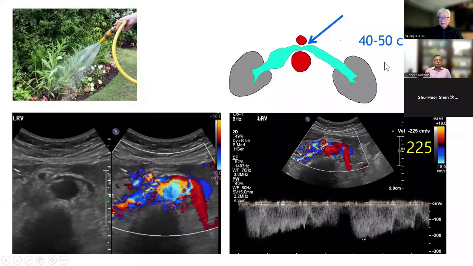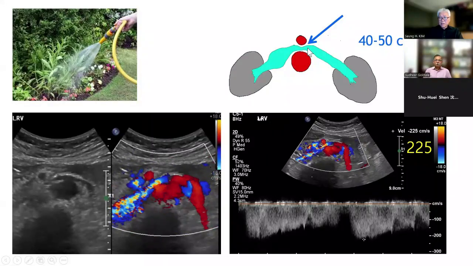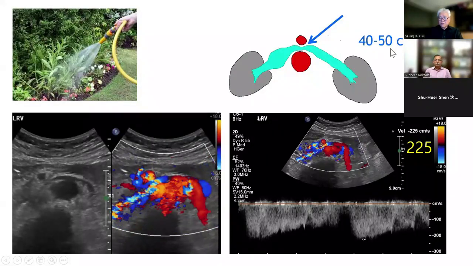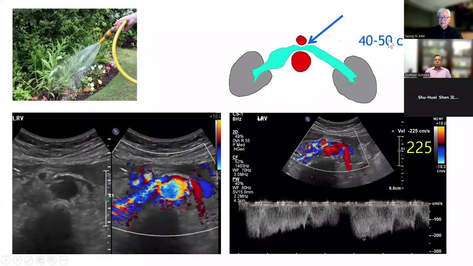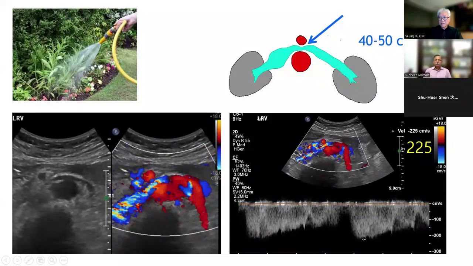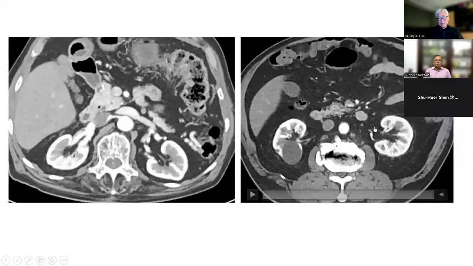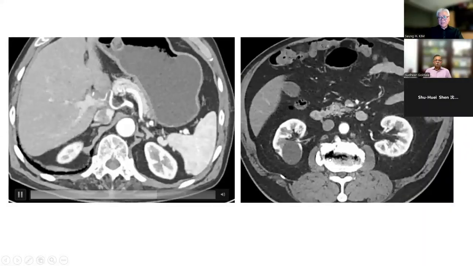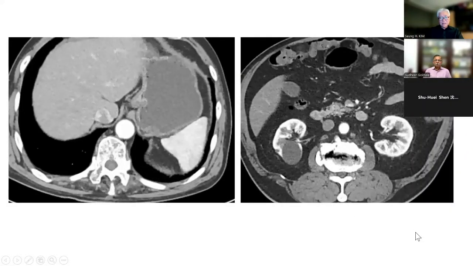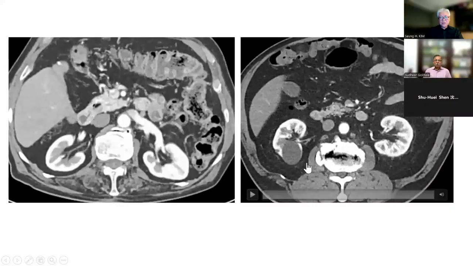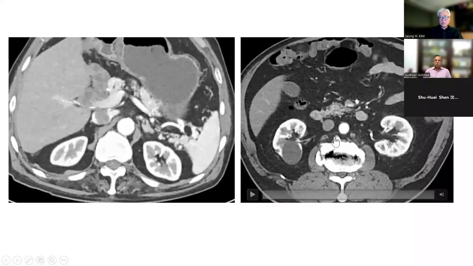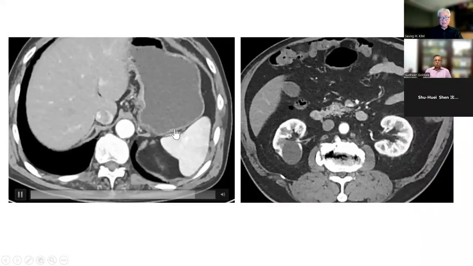The normal velocity here is around 40 to 50. And if it is higher than 100, we make a diagnosis of nutcracker syndrome using Doppler ultrasound. And as we have experience with the CT scan, I think many patients with nutcracker syndrome can be diagnosed with CT scan.